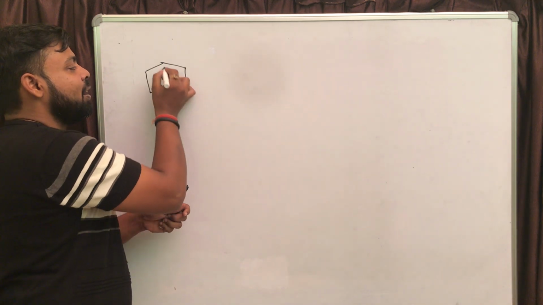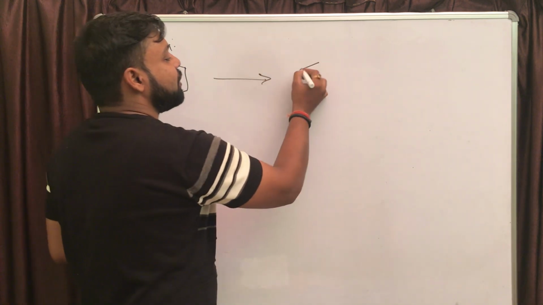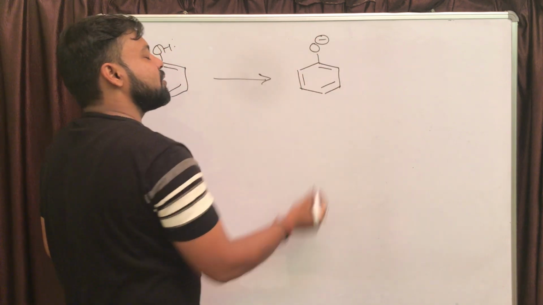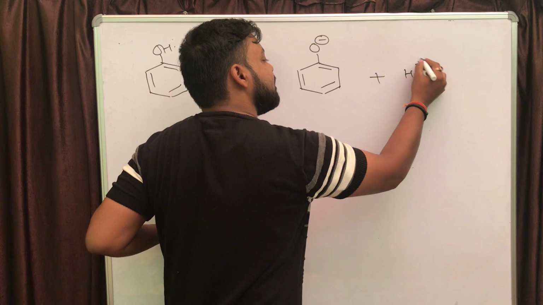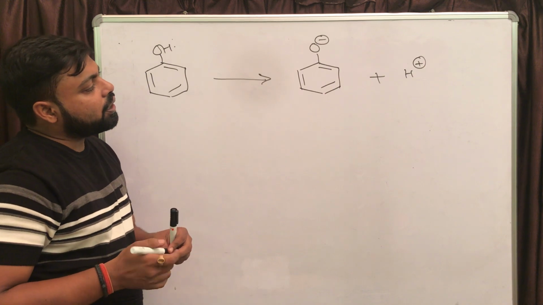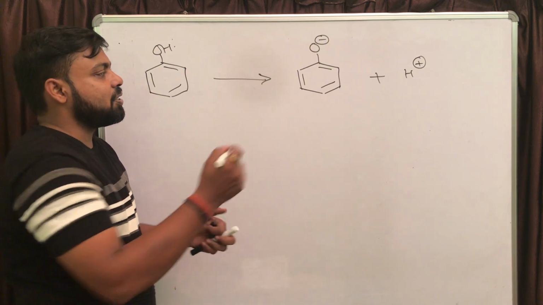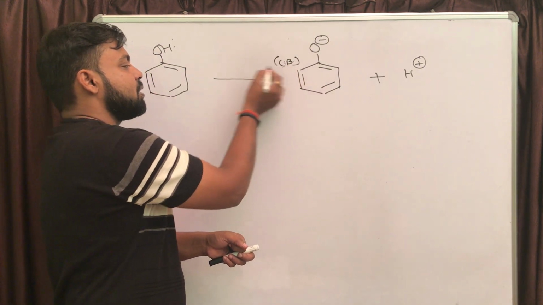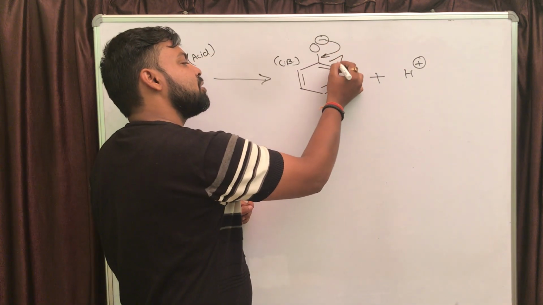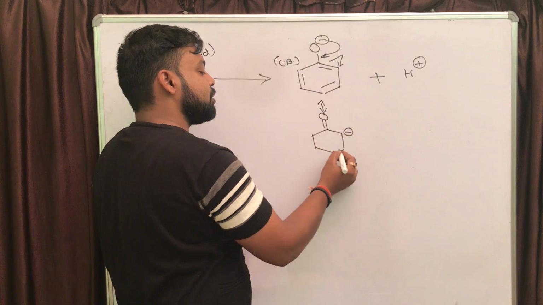The structure of phenol is a benzene ring attached with one OH group. Now if you write the conjugate base of this phenol, it is known as phenoxide, and oxygen is carrying one negative charge, as H plus is removed from phenol. Now if you draw the resonating structures of this phenoxide ion, which is the conjugate base: in the first resonating structure, the negative charge will appear on the ortho position.